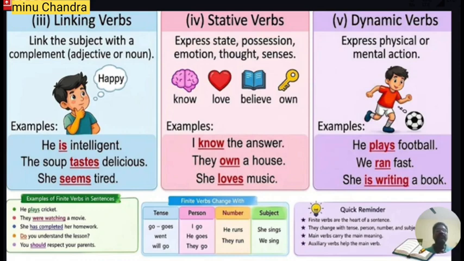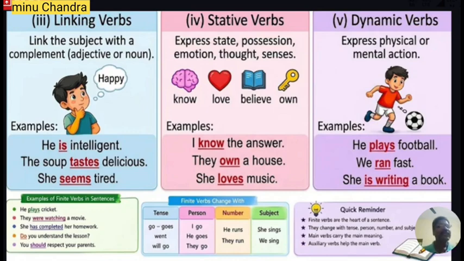If you say "He is intelligent," here "he" is the subject, where "is" is the be form of the verb, and "intelligent" is an adjective. Now if you observe this sentence, you find the word "intelligent," which is an adjective, came soon after the be form of the verb "is." Therefore, this is a complement.